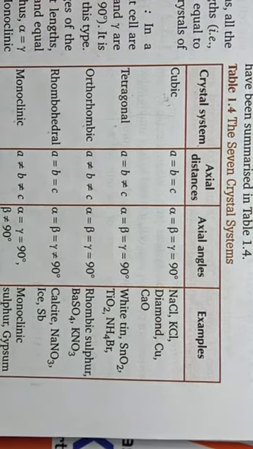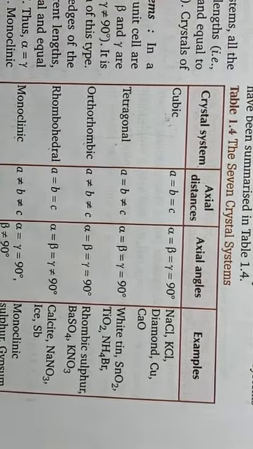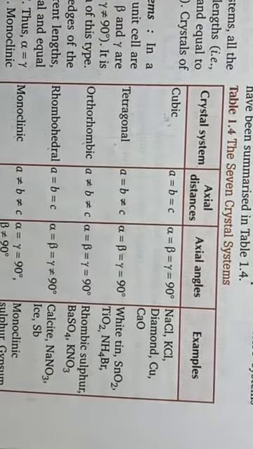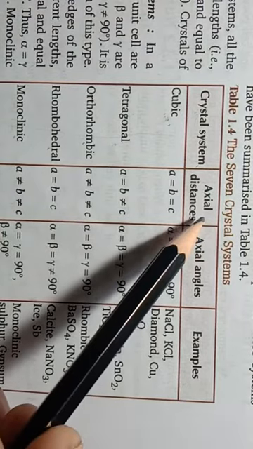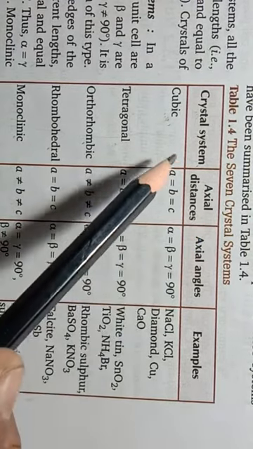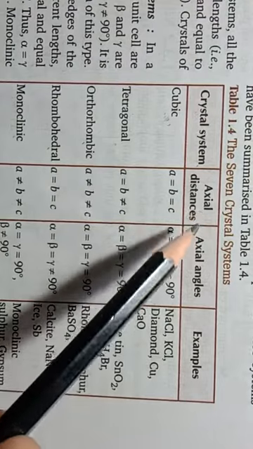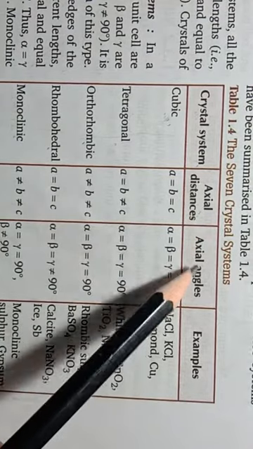Okay, students. So these 7 different crystal systems can be identified or divided in different ways on the basis of unit cell parameters.